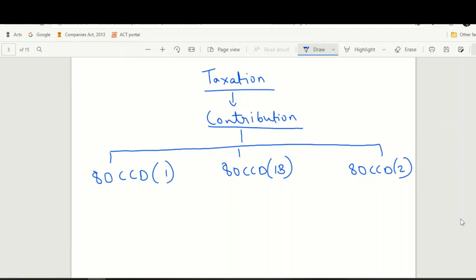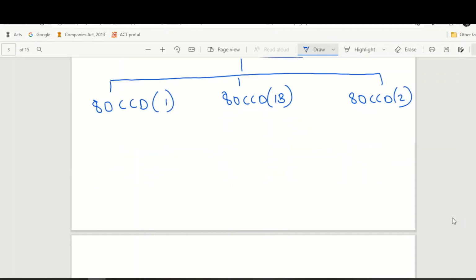Firstly, let us discuss what are the different tax benefits that we can avail on contribution towards NPS. All the deductions that are available for contribution towards NPS are provided in section 80 CCD of the Income Tax Act. So there are various subsections in 80 CCD. Let us understand everything in detail.